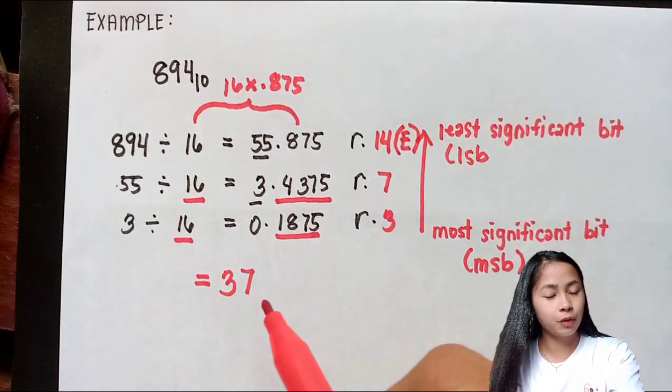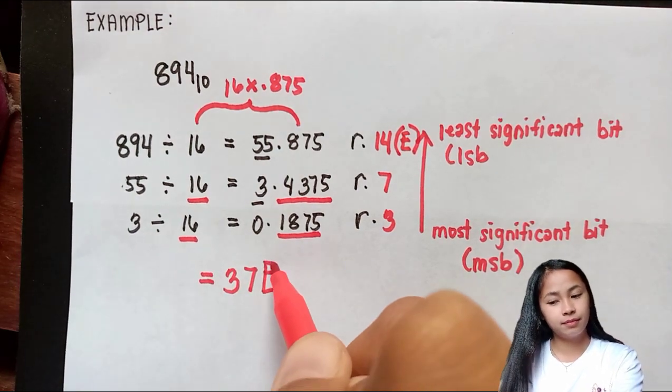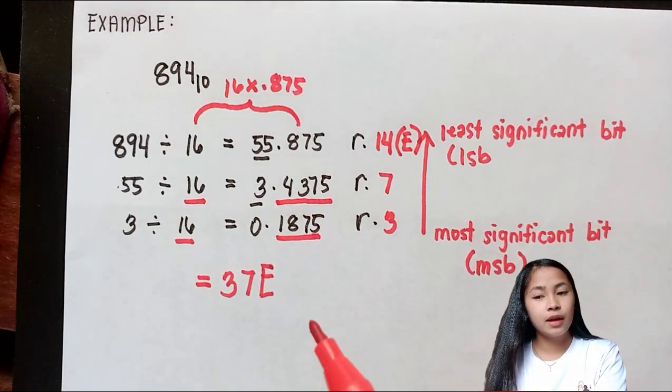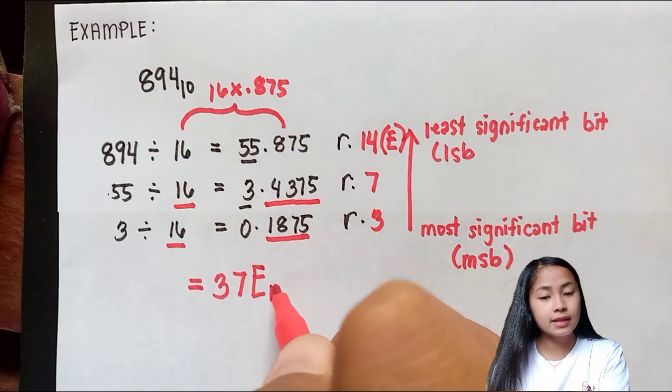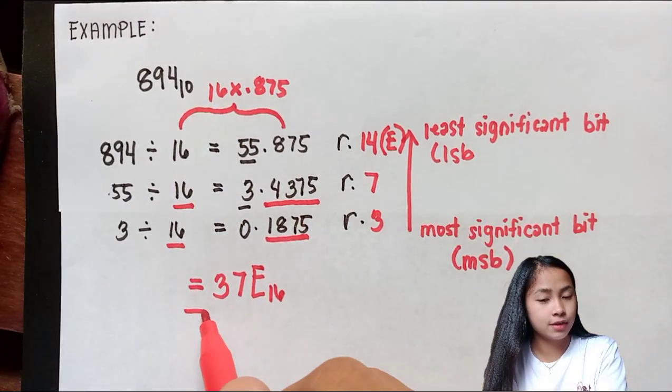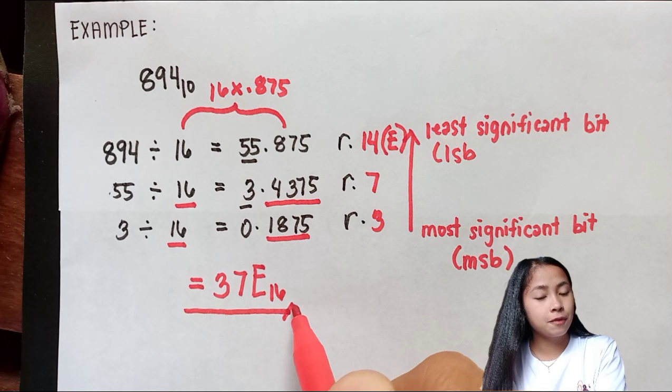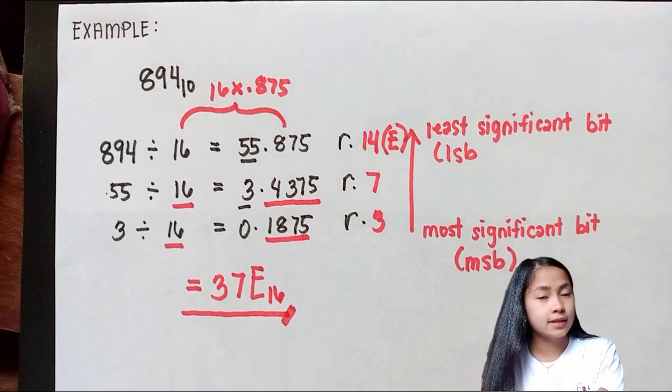So we have to write the 14 as E. So that's it for this example. We have our final answer, 37E base 16.